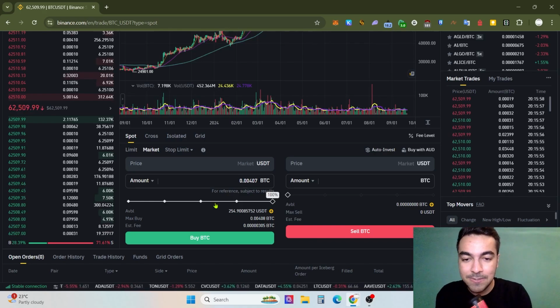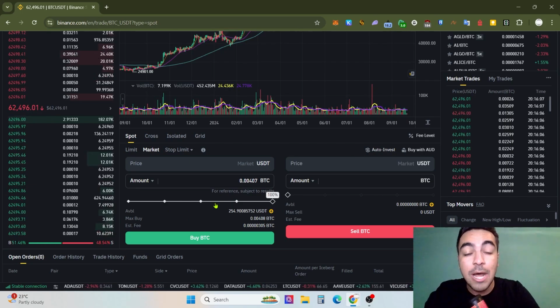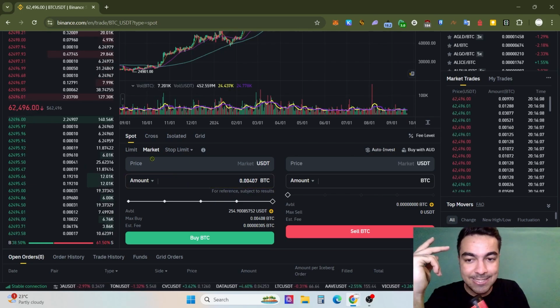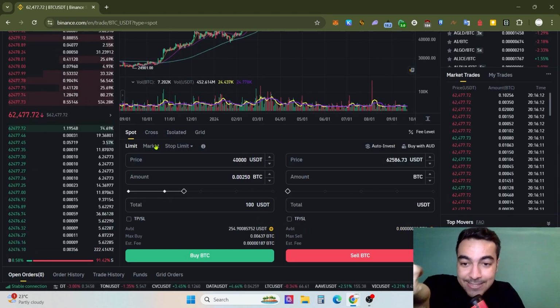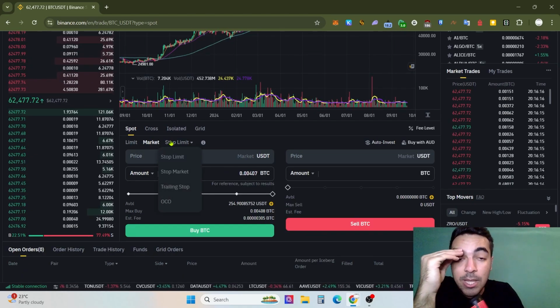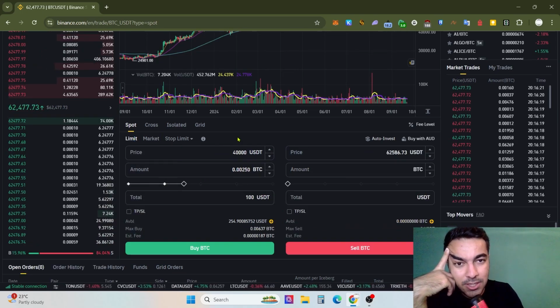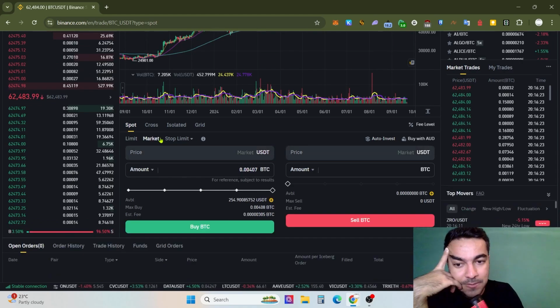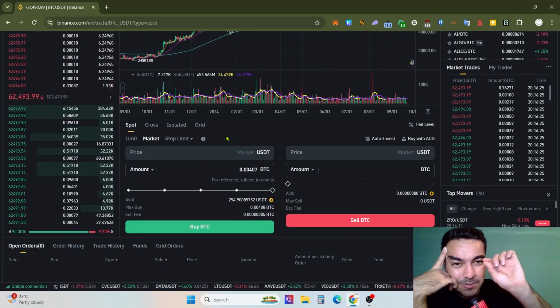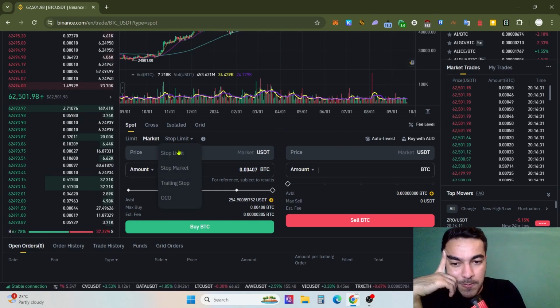What does that mean? Market orders can't wait. You just put in your USDT and you get your Bitcoin or altcoin. That's it. Limit is the first type and market is the second. By the way, note that you will get lower commission rates with limit, because a market order is a little bit more expensive than limit. And then we need to look at stop limit and stop market.